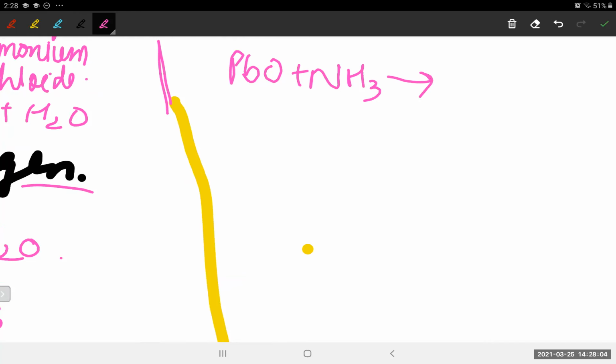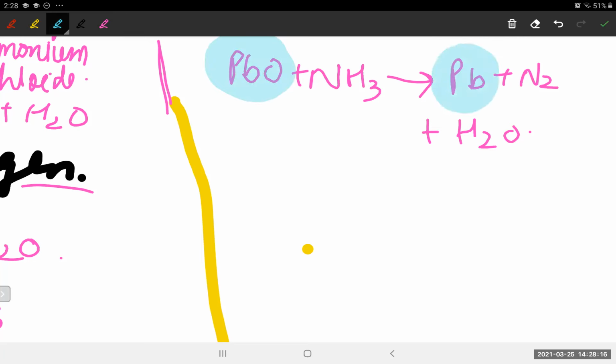So what will we get? We will get Pb plus N2 plus H2O. Can you see what has happened here? Pb was having oxygen, but now Pb is not having any oxygen with it. Yes or no? So it has undergone reduction. That's why NH3 is a good reducing agent. Understood, guys? Is it getting clear? I've given you ample examples. Is it clear? Yes.